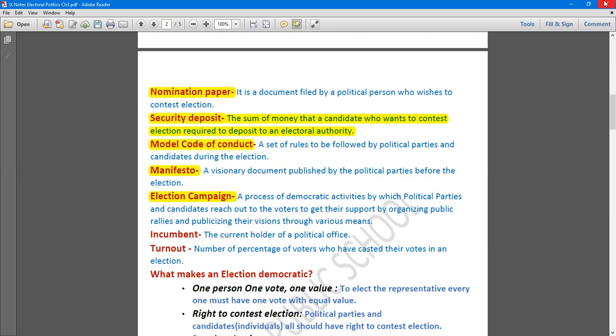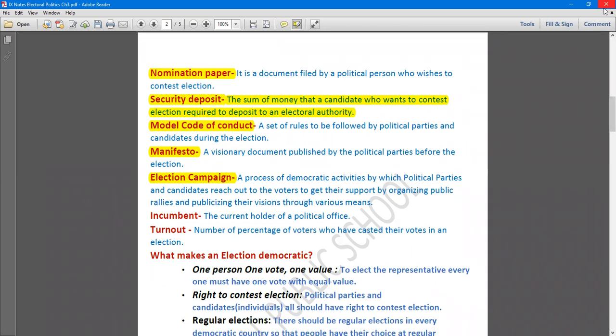So that time period during which this happens, this complete process is known as election campaign. Okay, so if someone asks you what is election campaign, what will you say? A process of what? Democratic activities by whom? By political parties and the candidates. And what is the objective of doing these democratic activities? To reach the voters so that they can get the support of the voters, by rallies or by publicizing their visions through different means.